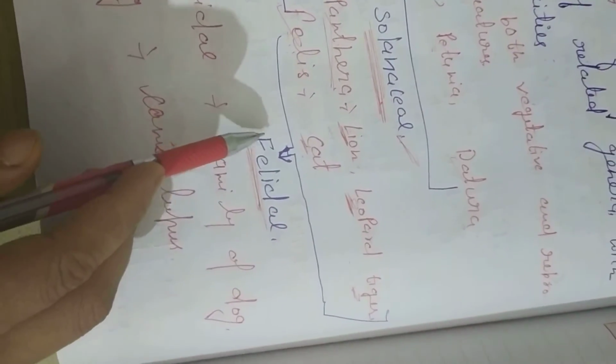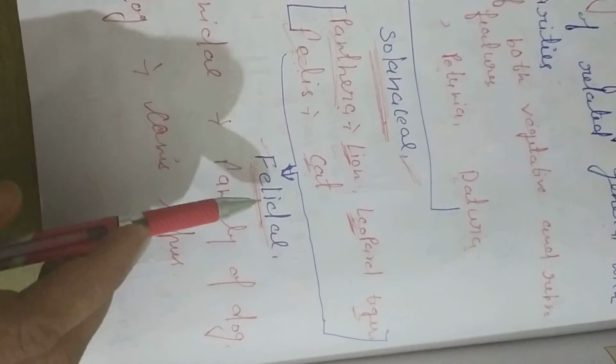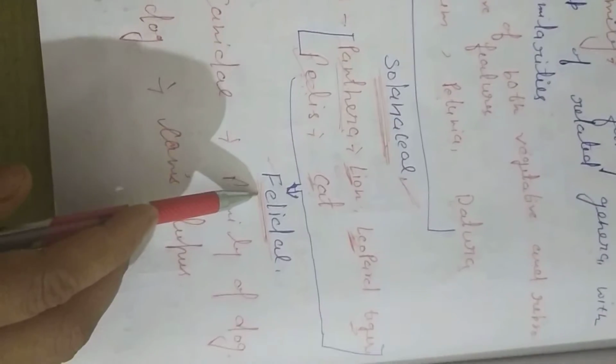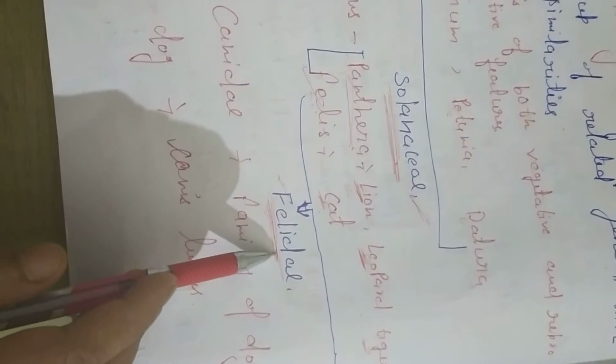That is why it is called the cat family. In the cat family, we study that the lion is a member of the cat family. So in plants we have seen the example of Solanaceae and in animals, Felidae.